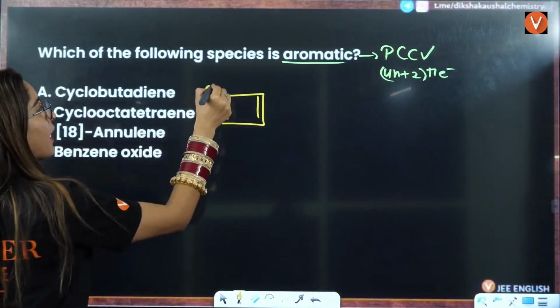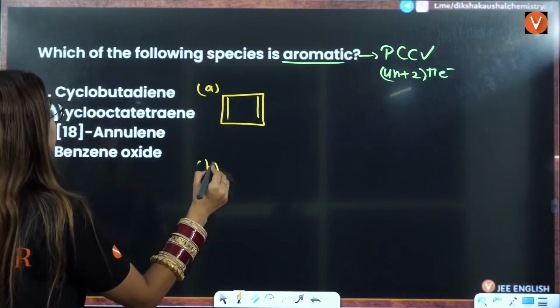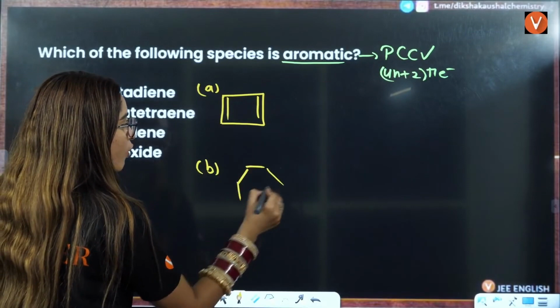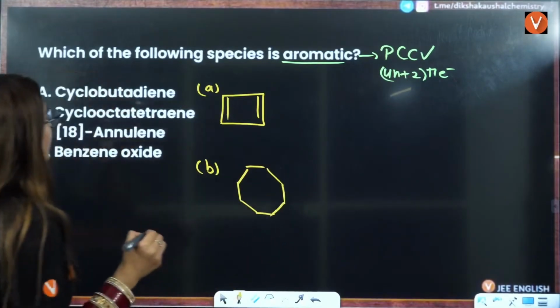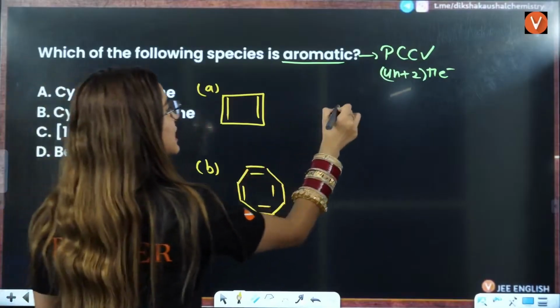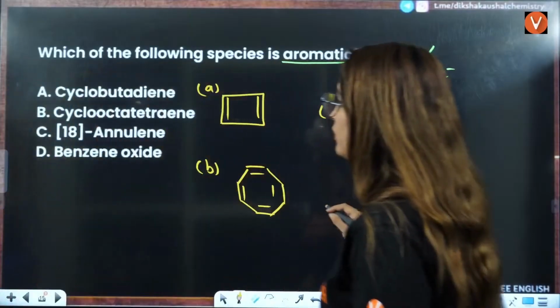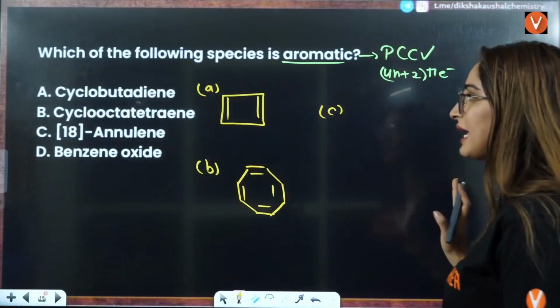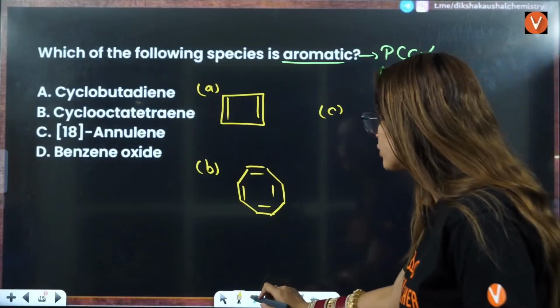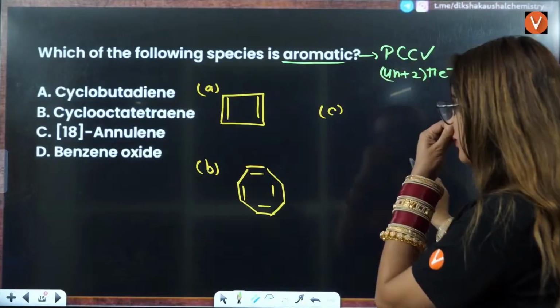This is the A part. What is B part? B part is cyclooctatetraene, 1, 2, 3, 4, 5, 6, 7, 8. Tetra means 1, 2, 3, 4. C is what? 18-annulene. Then the last one is benzene oxide. So if you talk about all of these here,